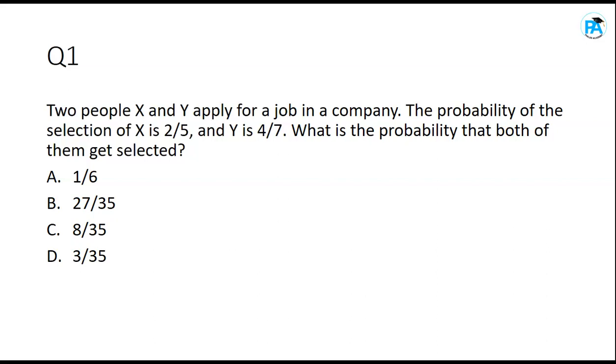The first one is known as the classical approach, and the second one is known as the frequentist, the relative frequencies, or we call it empirical. Please take note of that. The objective approach is divided into two: the first one is the classical, and the second one is the empirical.